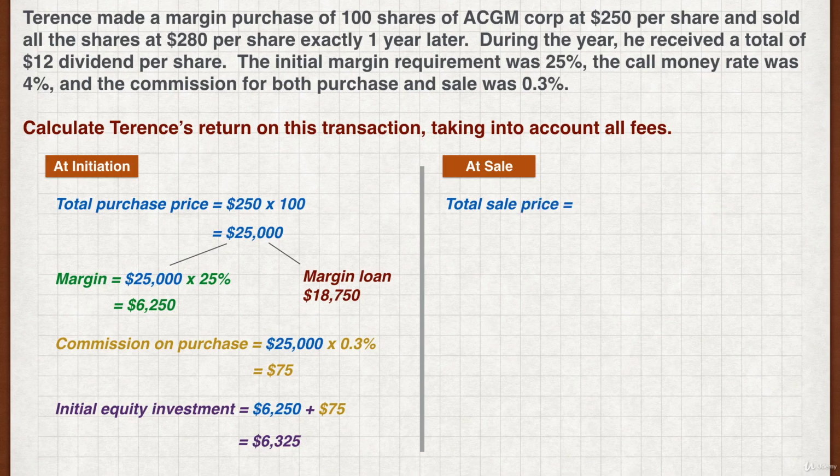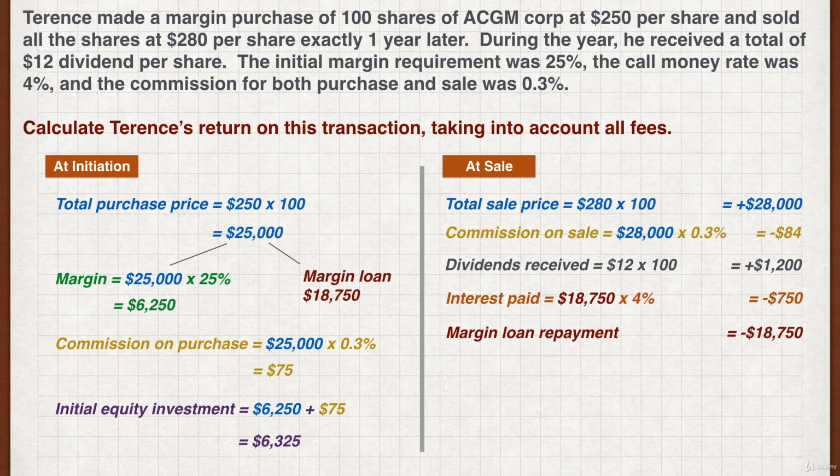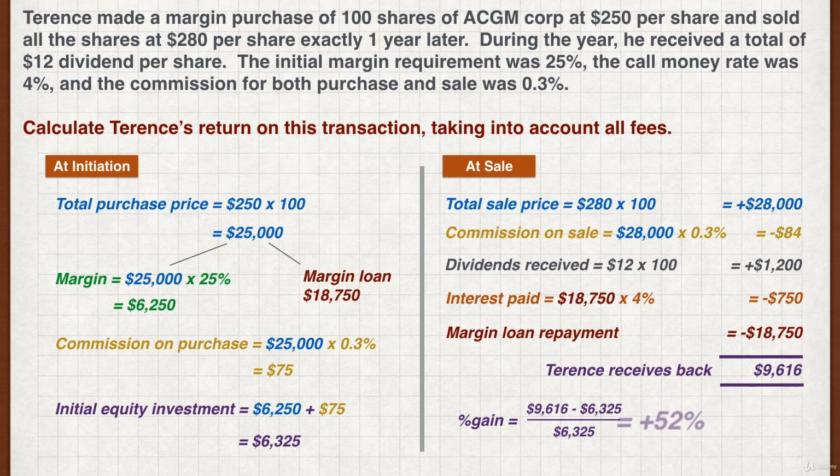After 1 year, the stocks are sold for $28,000. The commission paid on the sale is $84. We also include the dividends of $1,200 as gains. Interest paid to the broker on the $18,750 loan for 1 year is $750, and $18,750 of the proceeds goes to repaying the margin loan. Summing up all of these, Terence receives back $9,616. Work out the gain, and we get a figure of 52% for the transaction.